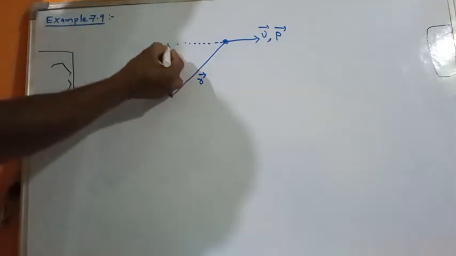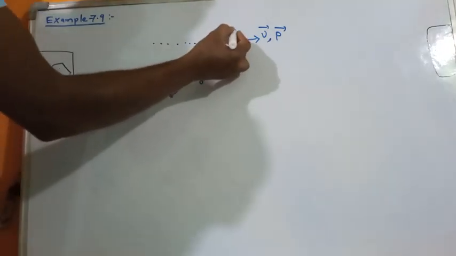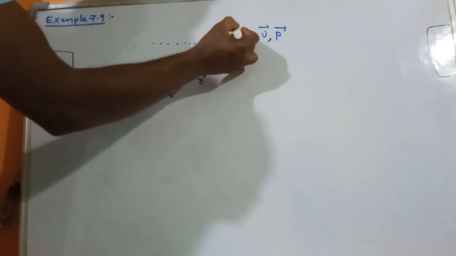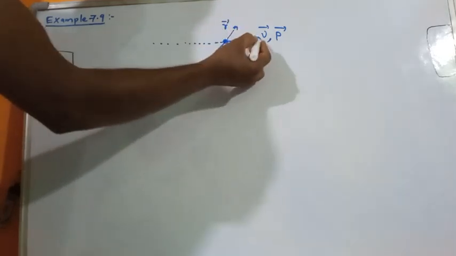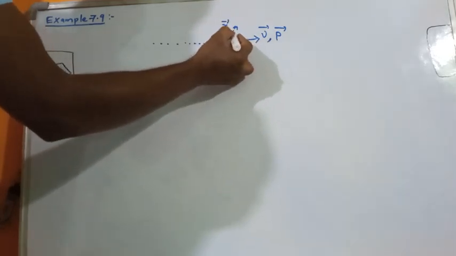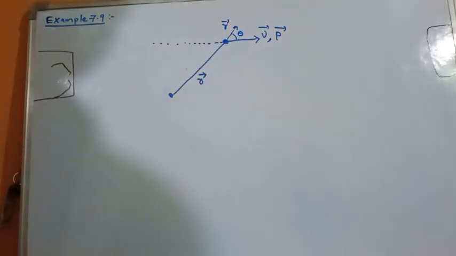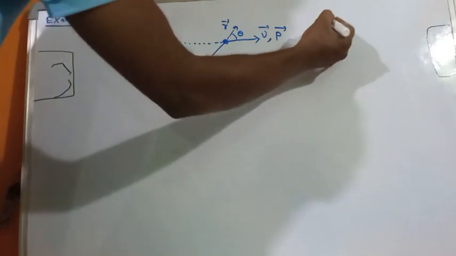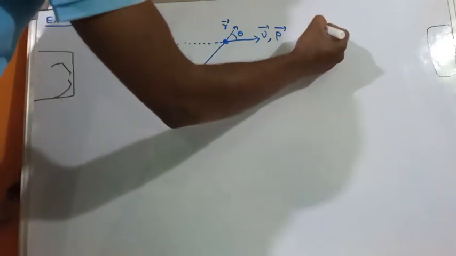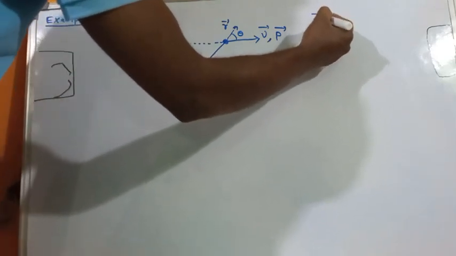This is our position vector and this is our velocity vector, and the angle between them is theta.